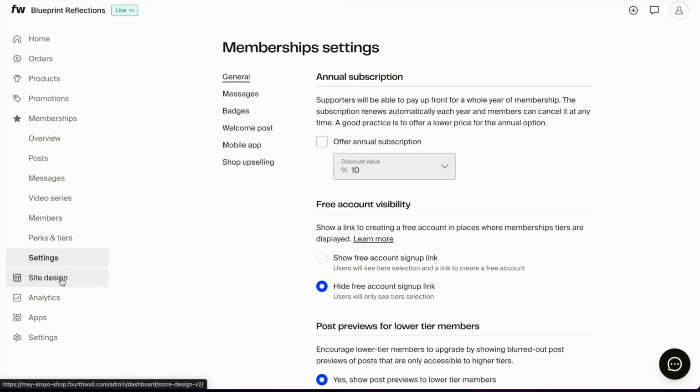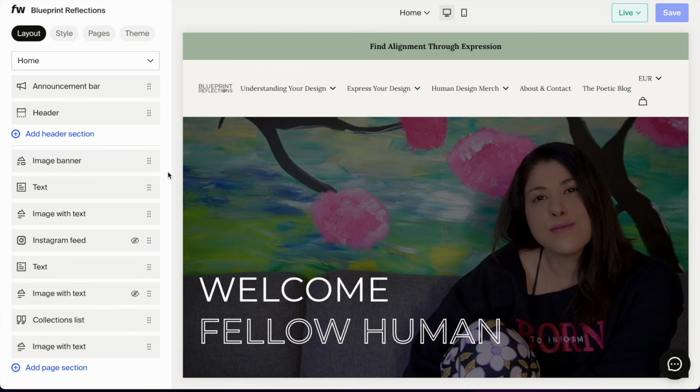Moving on to designing our website, entering site design. The first thing you're going to see is the homepage, and this is not a full design your Fourthwall shop tutorial. This is what is Fourthwall, so I recommend you clicking on things and see what happens.